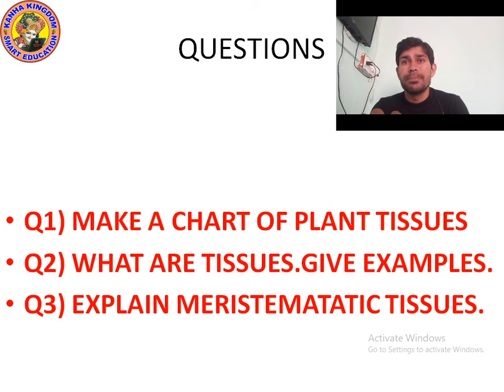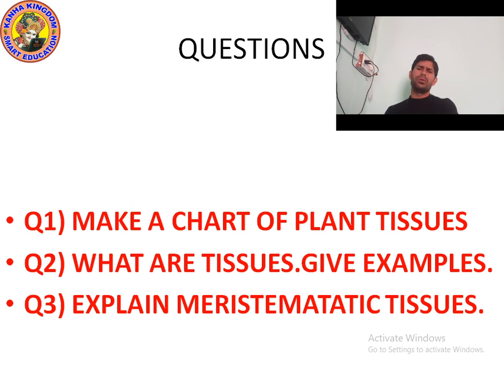Question number 3. Explain meristematic tissue. Few minutes ago we studied about meristematic tissue. Meristematic tissues are found in the growing region of the plant, like the tip of root, stem and branches. They divide continuously and help in the growth of the plant. There are three types: apical meristematic tissue, lateral meristematic tissue, and intercalary meristematic tissue.